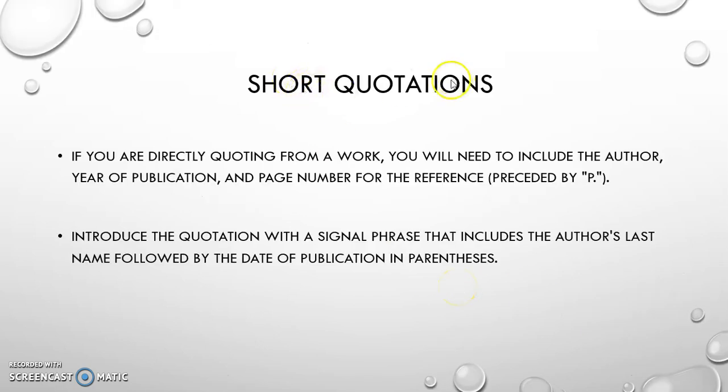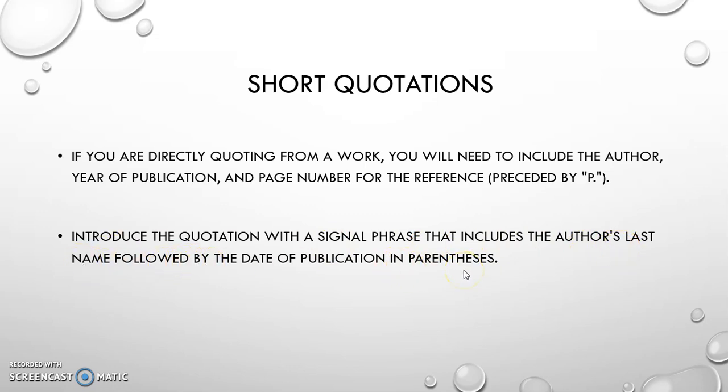So, short quotations. I just want to focus on that today and give you two different examples. If you're directly quoting from a work, we all know we need to include our author, our year of publication, and our page number, preceded by the letter P, period, and then the actual number. But sometimes it gets confusing. Where do I put all this information? How should it actually appear when I begin writing? So, introduce the quotation with a signal phrase that includes the author's last name, followed by the date of publication in parentheses.